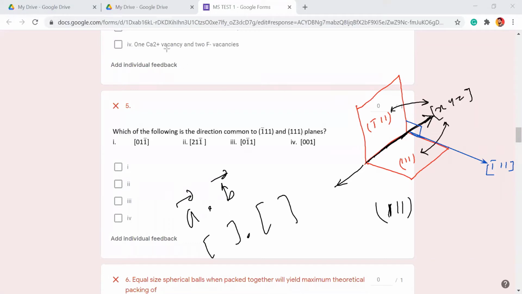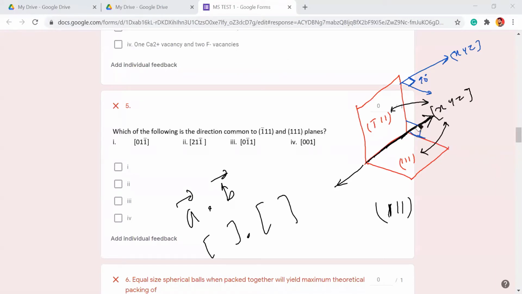Because I want to prove why the dot product between x y z and -1 1 1 is 0, because both are perpendicular. You'll say, how is it possible, sir? The x y z direction lies on this plane only. How are both perpendicular? See, this is your x y z, and your -1 1 1 is perpendicular to this plane. So see their angle, is it 90 degrees or not?